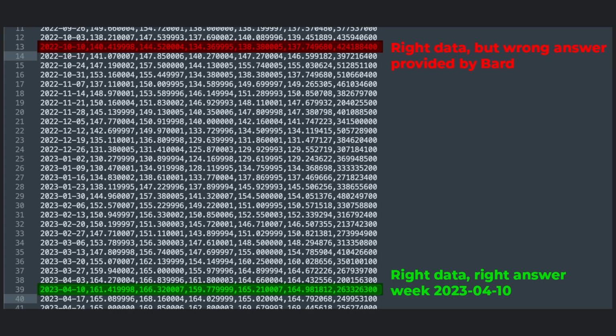So to try to understand what was happening, I looked at the data returned by the AI in the original CSV file, and the crazy thing is that this data does exist, but it is from October 10th, 2022. So the scary part here is that although the AI provided 100% wrong information, it shows the output as if it was 100% right, even replacing the date from the wrong data with the date from my prompt. So this is essentially a fully fabricated answer. So in the end, while ChatGPT understood what it was dealing with right away, I couldn't get Bard to understand the data at all.